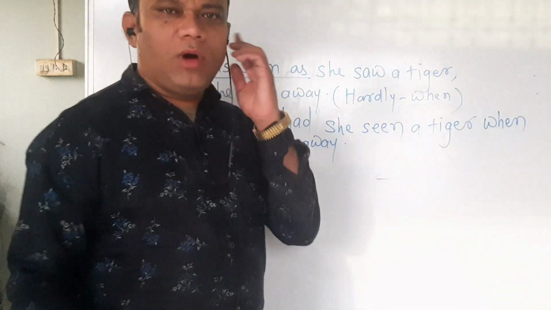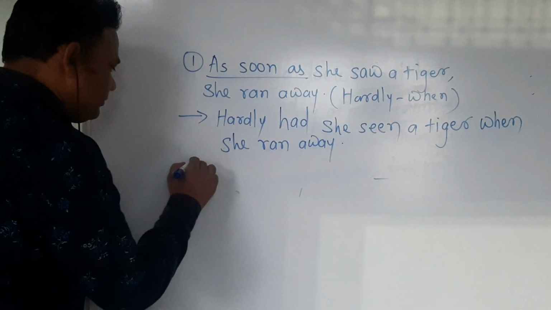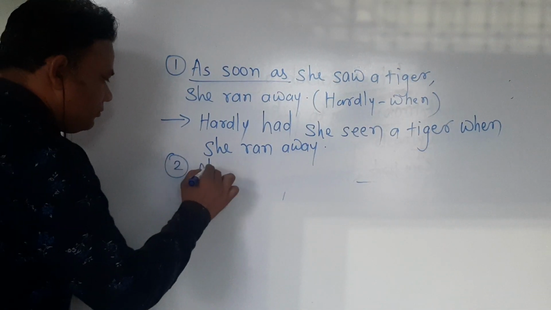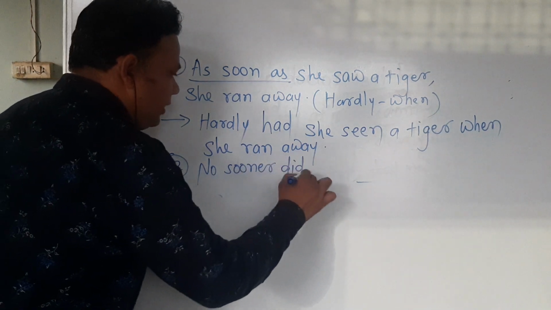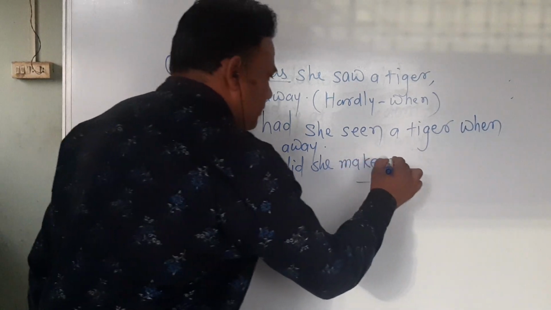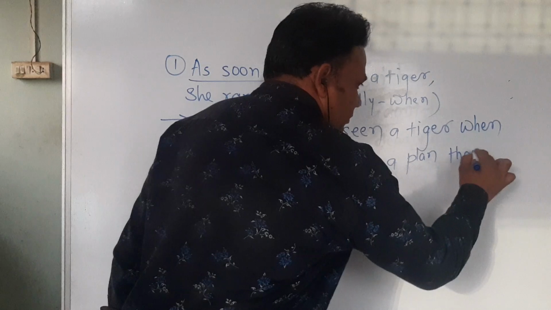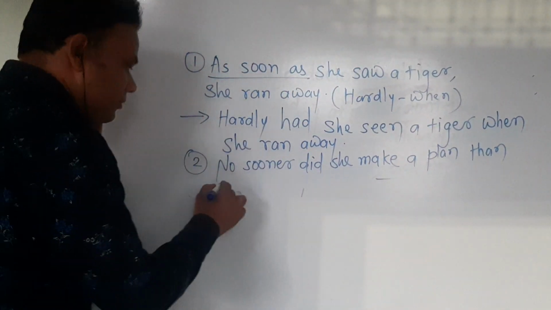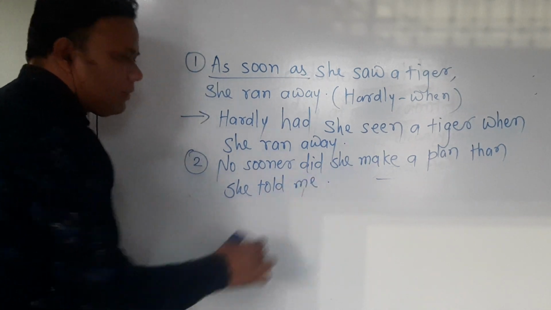Now I'll explain how to use "hardly when" in the sentence of "no sooner". "No sooner did she make a plan than she told me."